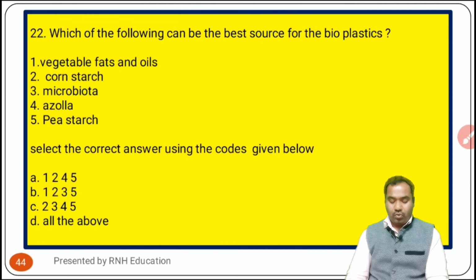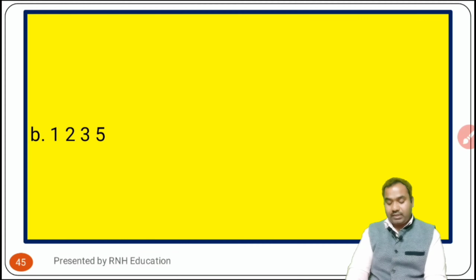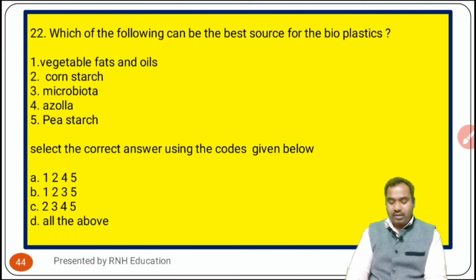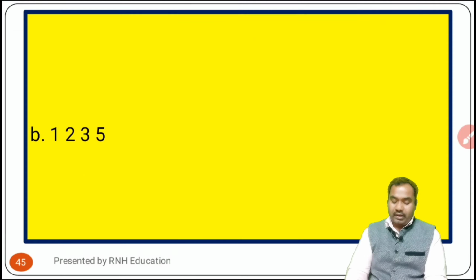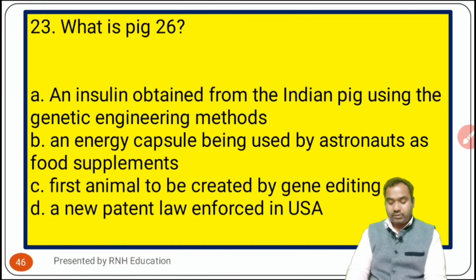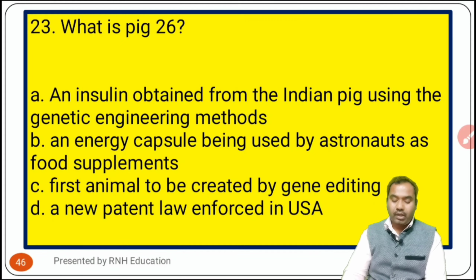The options are 1 2 4 5, 1 2 3 5, 2 3 4 5, all the above. Okay, now check the answer. It should be 1 2 3 5. The answer is option B, 1 2 3 and 5, that is vegetable, cornstarch, microbiota, and pea starch.